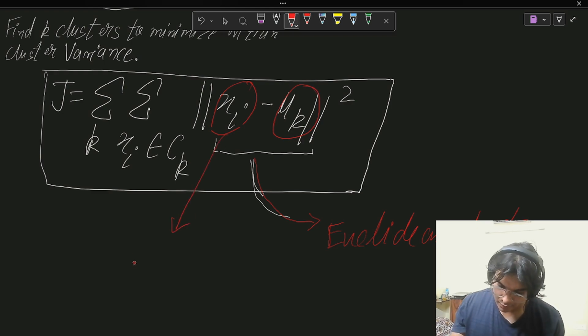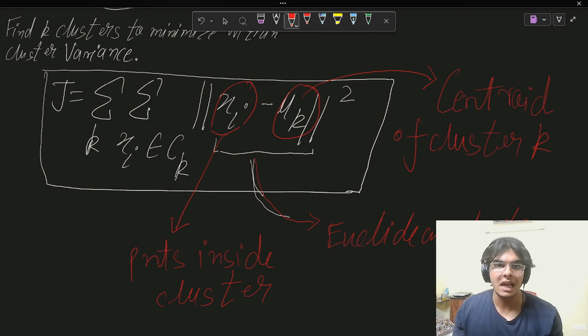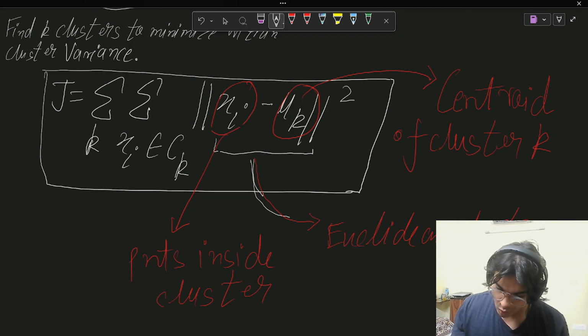Xi are nothing but points inside a cluster, which means all of the points inside any particular cluster. And mu k is nothing but the centroid of the cluster that we are dealing with, so the centroid of cluster K. Basically, the distances that we calculate of the individual points from the cluster, these are the distances that we are talking about.